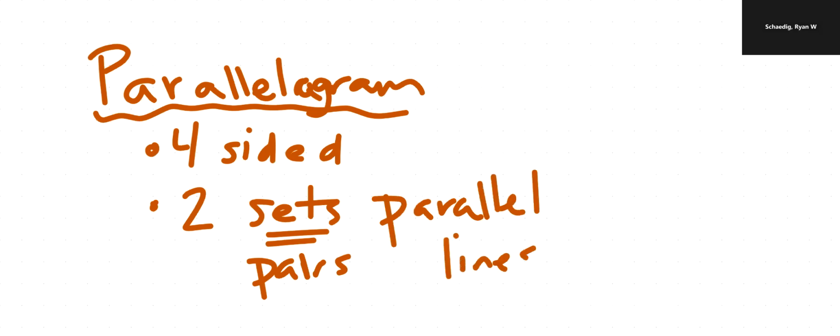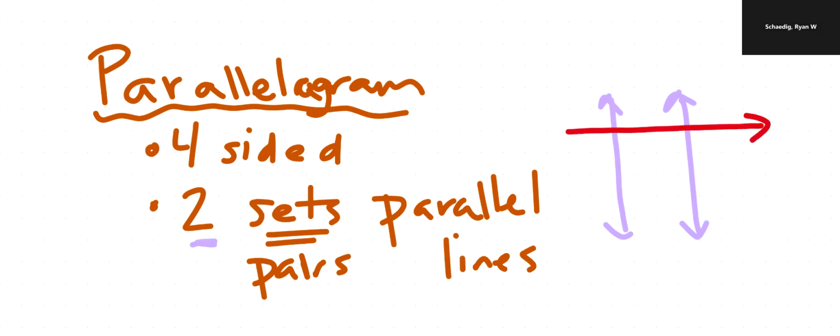Okay. So what I mean by that, and you actually can make the shape, it's pretty cool. If I made one set of parallel lines, so let's say we have this set here and this set here, that's one set, one pair because there's 2 of them together. And then if I made my second set, and we'll do it in another color, then maybe I have lines going this way that are parallel, and you can see that. Now, sometimes people get confused. They're like, well, the purple and the red lines, those aren't parallel. And you're right, they don't have to be.